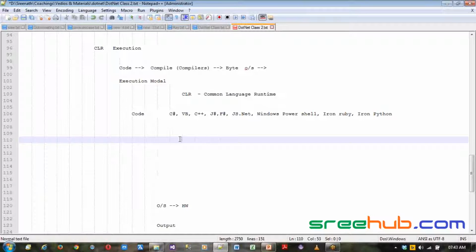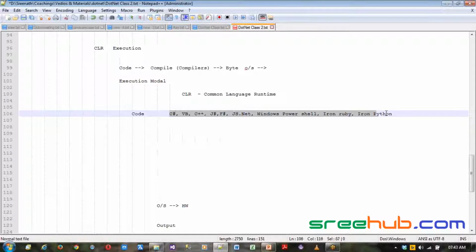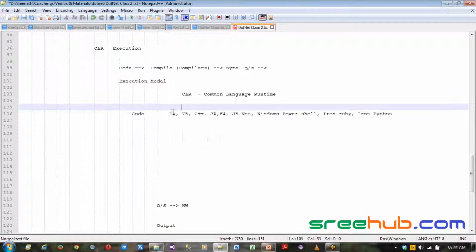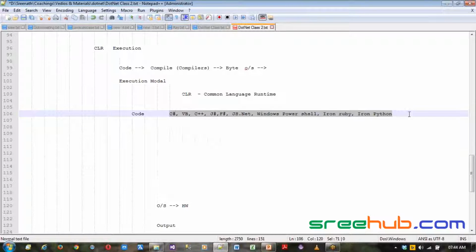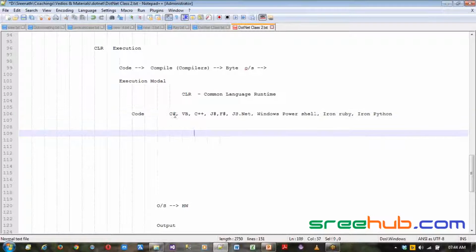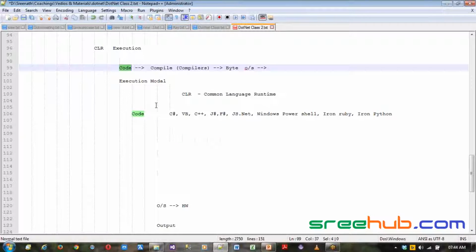Why? Because .NET provides multiple languages, so it should first convert these multiple formats of languages to its own native language. Unless it converts to its own native language, the compilation process to OS loading will be difficult.